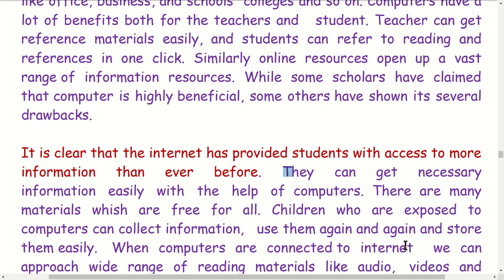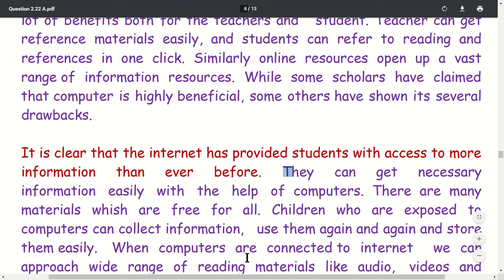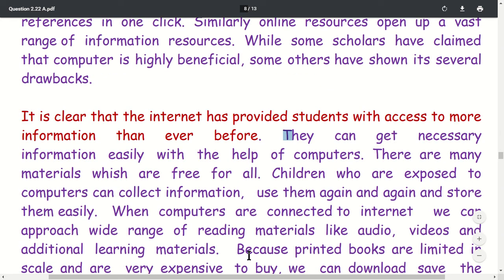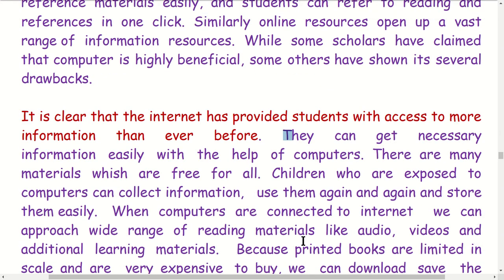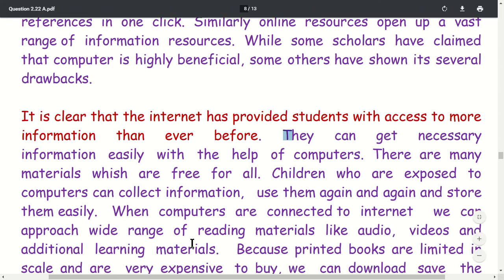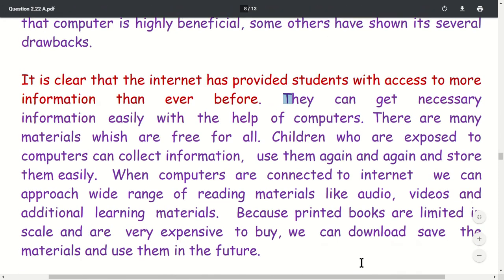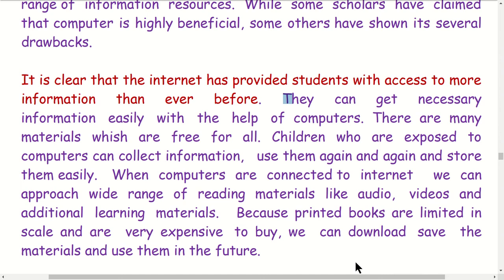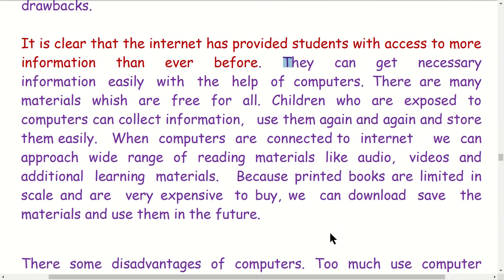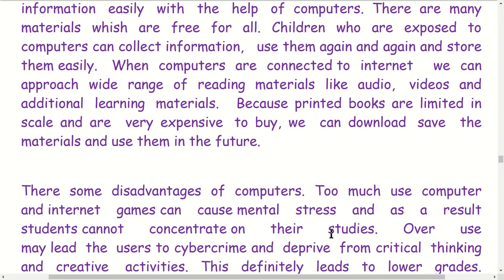Children who are exposed to computers can collect information, use them again, and store them easily. When computers are connected to the internet, we can approach a wide range of reading materials like audio, video, additional learning materials, because printed books are limited in scales and are very expensive to buy. We can download and save the materials and use them in the future. Okay, some advantages, now there are some disadvantages.